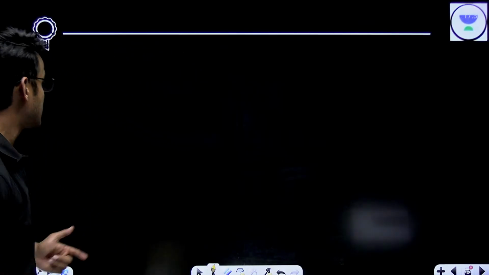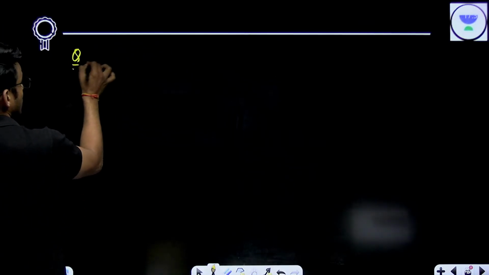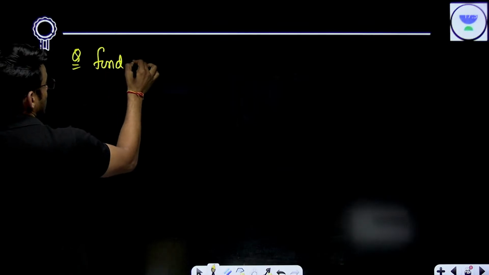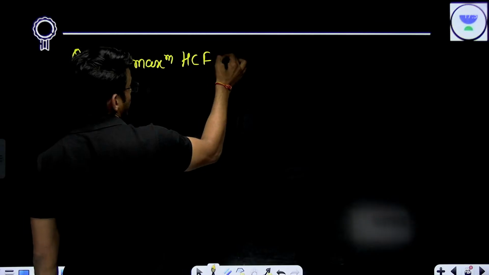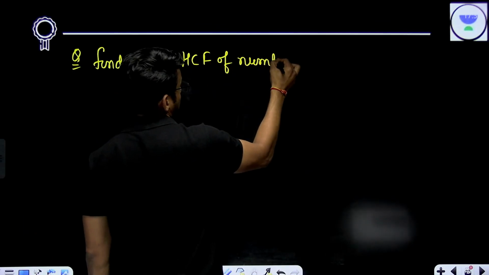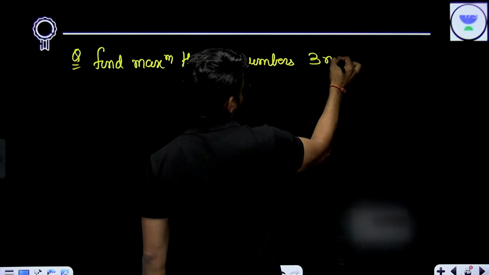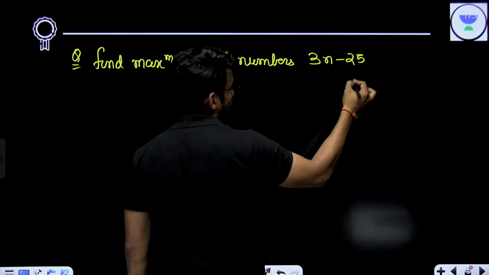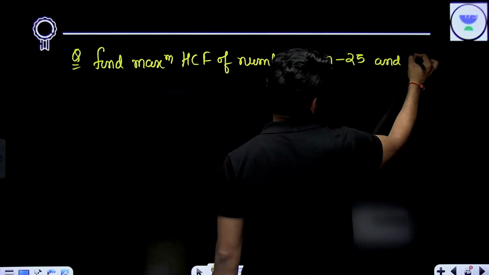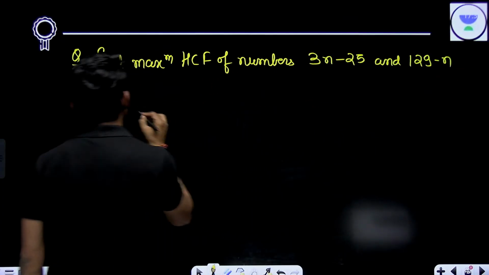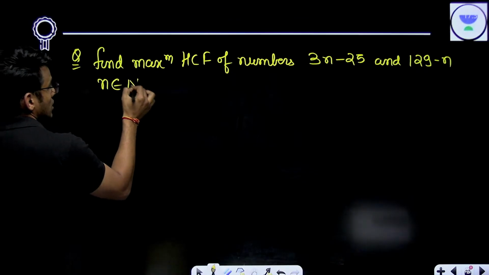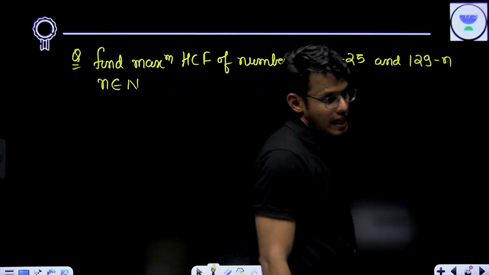Now, I think you have understood about the divisor. Now, let's talk about HCF. Find the maximum HCF of the numbers 3n minus 25 and 129 minus n, where n belongs to natural numbers. Find the possible value of n.